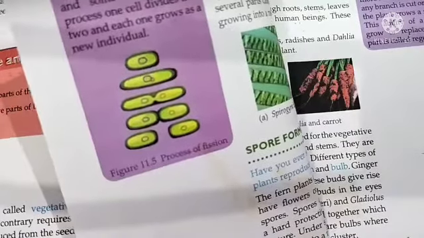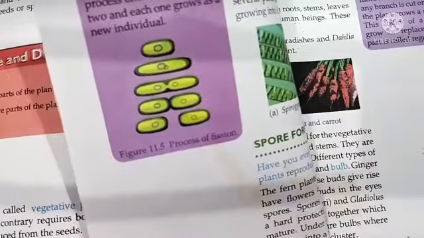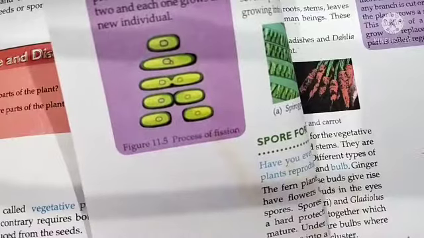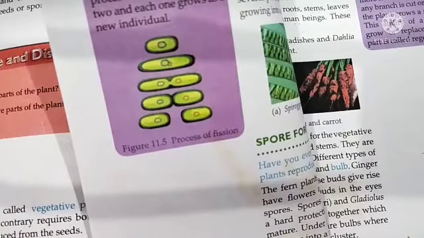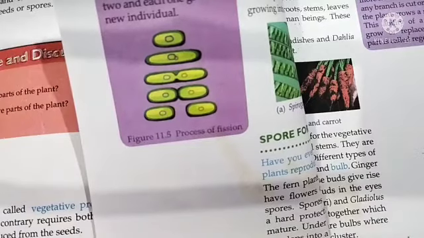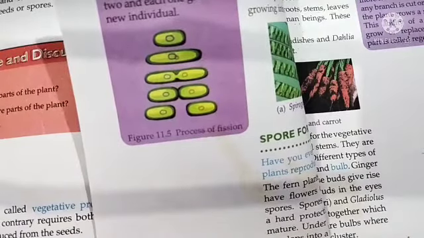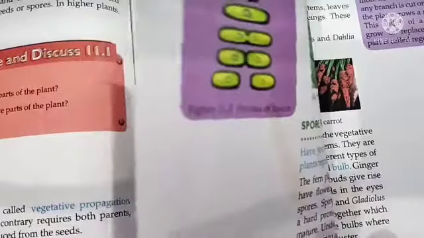Student, in the previous class we discussed asexual reproduction, in which we learned about the types of asexual reproduction found in plants: vegetative propagation, budding, fragmentation, and spore formation.